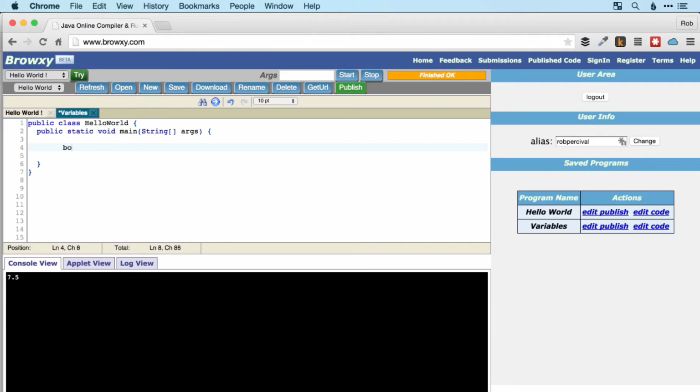All right, nice and easy. So just type Boolean, and then I'm going to call it user likes pizza, and we'll set that to be true. It is true for this particular user, and then we'll just pop it in the console. So system, and then output methods, and print line user likes pizza, semicolon, and start, and we should get true. There we go. So that's how we use Booleans.